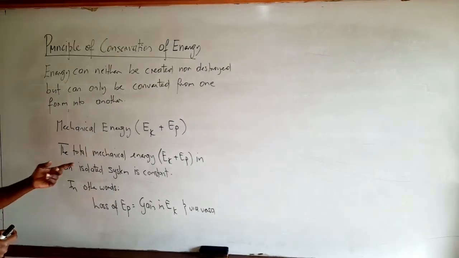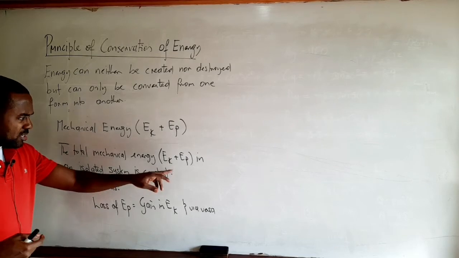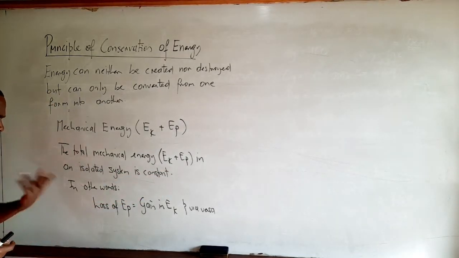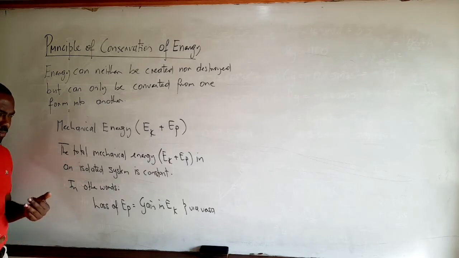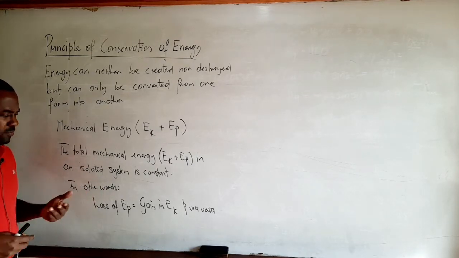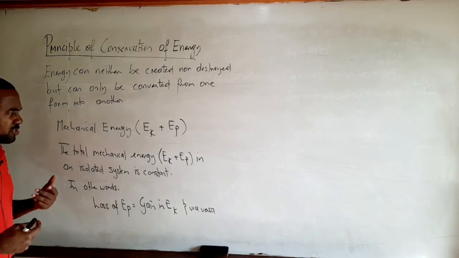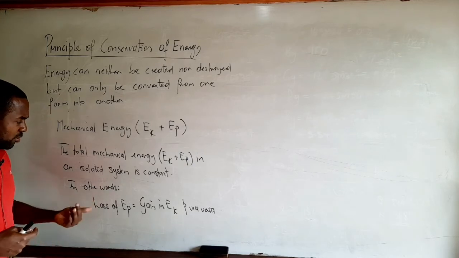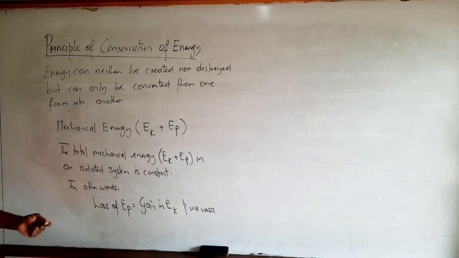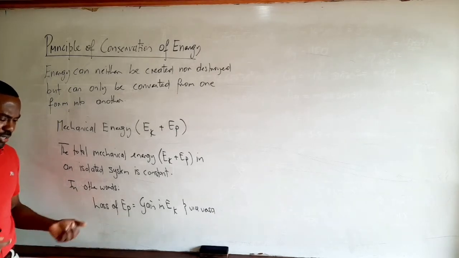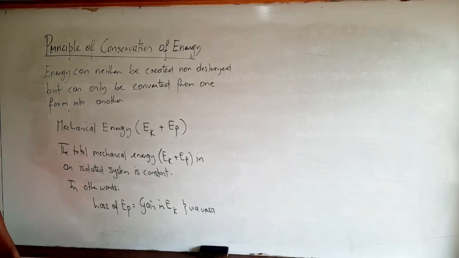So the total mechanical energy, so EK plus EP in an isolated system is constant, right? For now, we're not going to pay too much attention to isolated system. What we need to be able to do is to just apply this principle to questions. So in other words, this basically means that the loss of potential energy is equal to the gain in kinetic energy and vice versa, right?